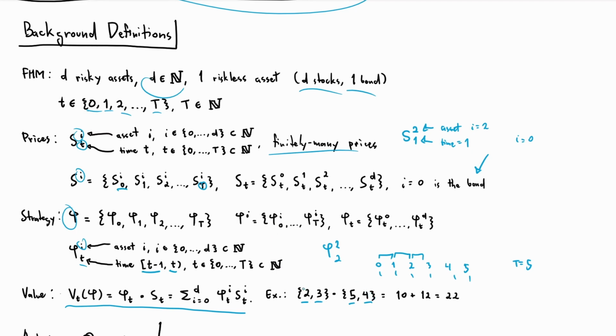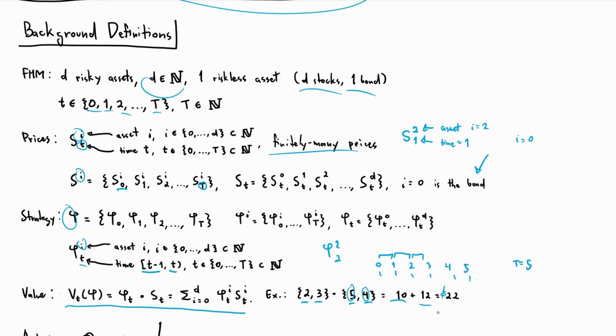Let's say we have 2 bonds and 3 stocks, and the bonds will sell for 5 and the stocks will sell for 4. So we get 2 times 5, because we have 2 of the things that are worth 5. That's 10. And we have 3 of the things that are worth 4, so that's 12. So 10 plus 12 is 22. That's the dot product of those 2 vectors. I keep writing the vectors with set notation, which is bad, but just pretend those look like vectors. Then that's what you can sell it for, $22. All right, so that's all the notational stuff.